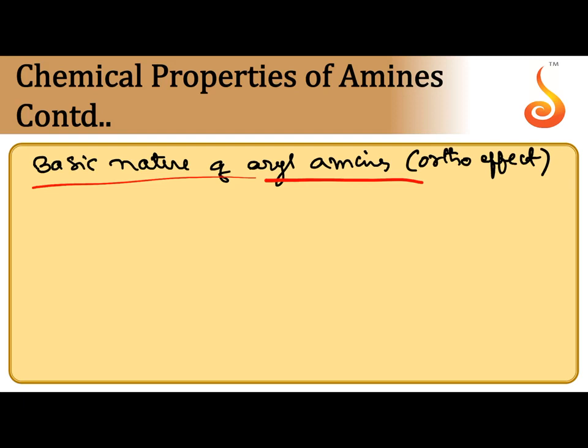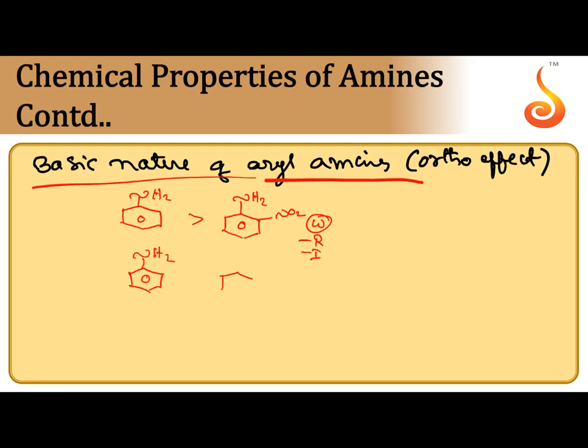Now, coming to the basic nature of aryl amines and substituted amines, aniline and substituted aniline, we will see. If NO2 is taken at ortho position, NO2 is an electron withdrawing group by minus I effect and minus R effect. That is why obviously the basic strength of aniline is decreased because of NO2. Instead of an electron withdrawing group, now we can keep an electron donating group like CH3. Orthotoluidine we can take, orthomethyl aniline.